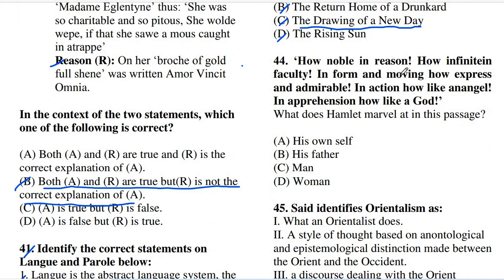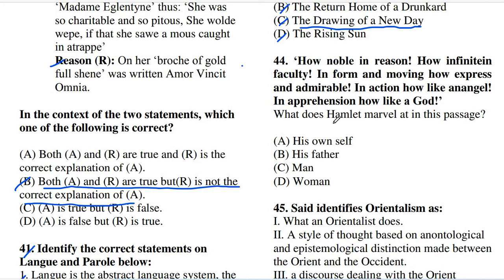How noble in reason, how infinite in faculty, in form and moving how express and admirable, in action how like an angel, in apprehension how like a god.